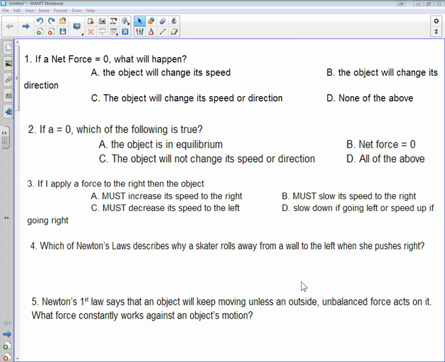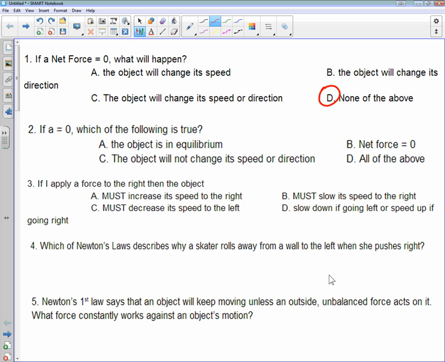So for number one, it says if a net force equals 0, what will happen? A, the object will change its speed. B, the object will change its direction. C, the object will change its speed or direction. Or D, none of the above. So what do you guys feel is the best answer for number one? Yeah, the best answer here is D.